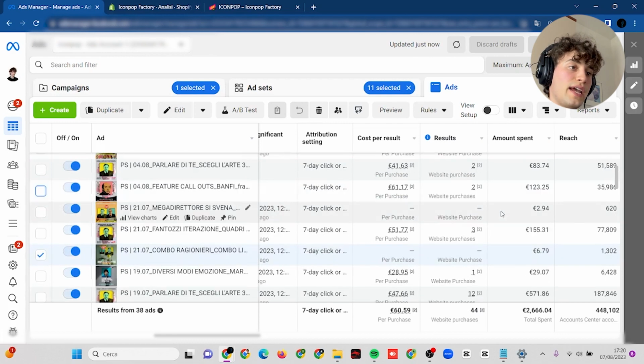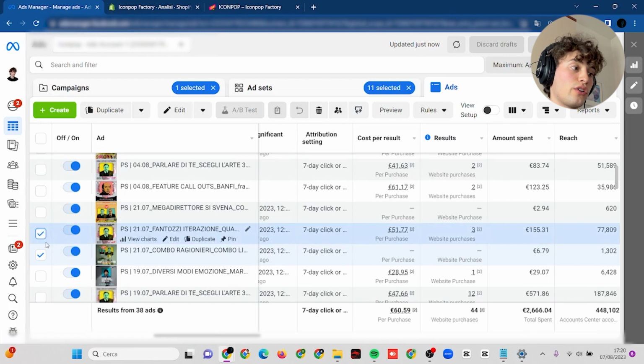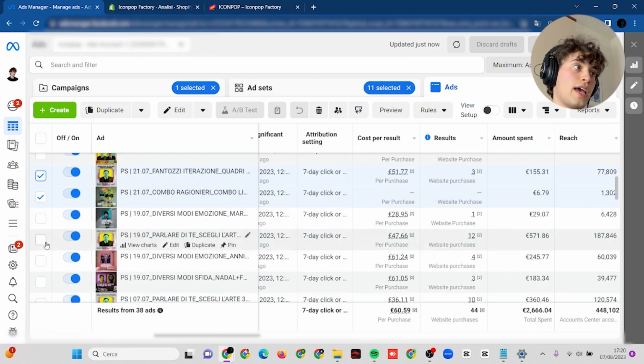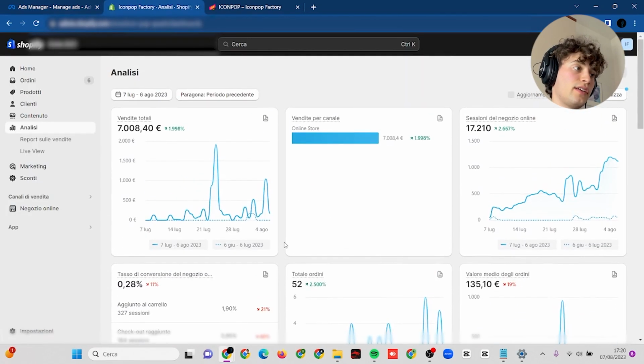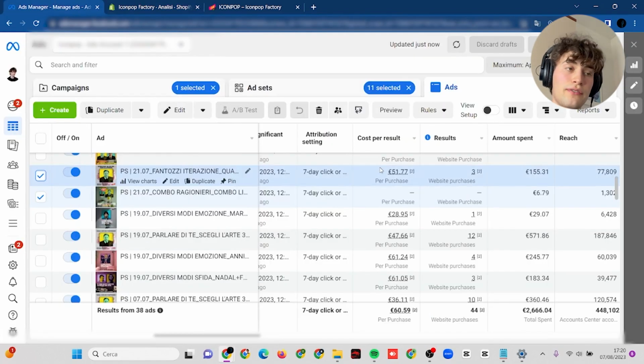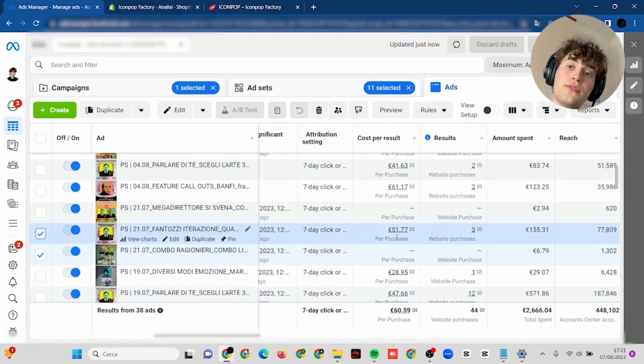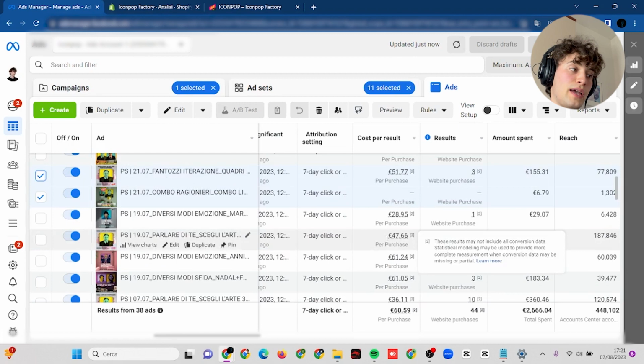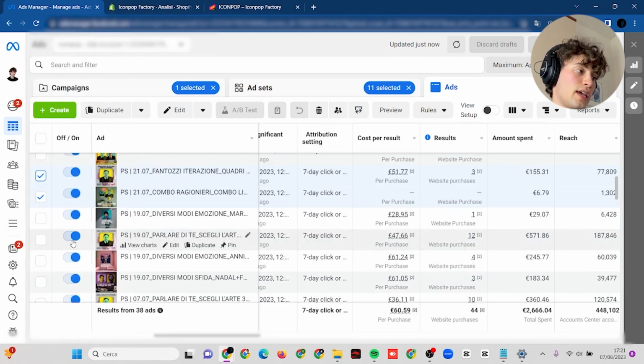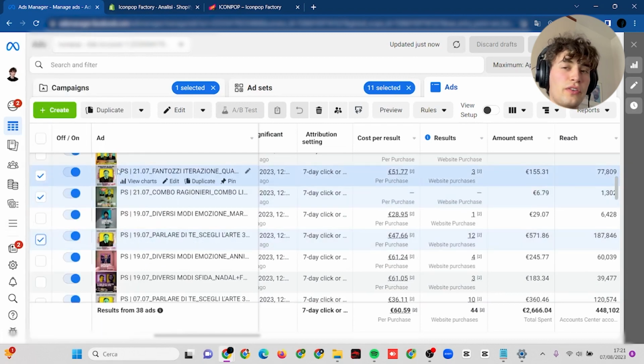and this allowed me to test fast and validate my ideas faster and understand what was working in order to make iterations out of it, and that allowed me to scale this e-commerce from 0 to 7,000 euros and go more than break even in the first month. And what is also interesting is that thanks to these fast validations, knowing that Fantozzi is best performing, and that there is a specific phrase, "scegli l'arte che ti rappresenta", choose the art that represents you, that speaks for you, and so on.